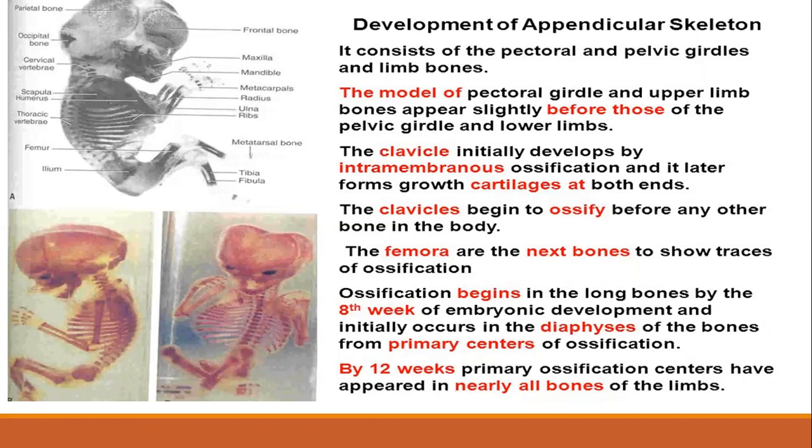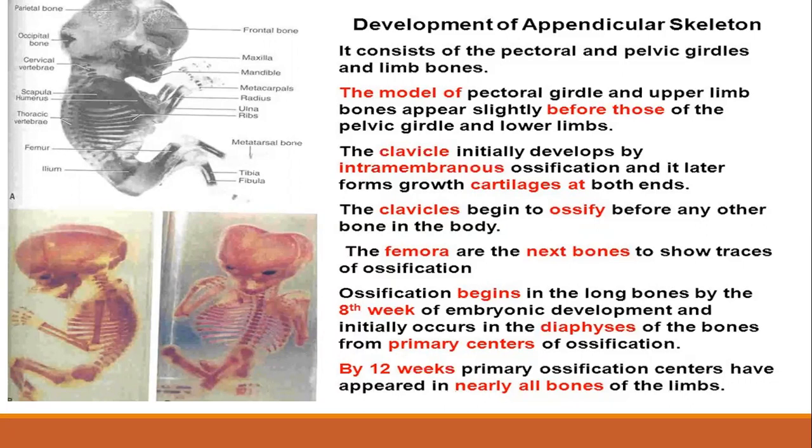what endochondral ossification is. Endochondral ossification means first the mesenchyme is going to convert into a cartilaginous model, a hyaline cartilaginous model. The hyaline cartilaginous model is then going to ossify and give you bones. But there is an exception to this in the upper limb, and that is the clavicle. The clavicle, the bone lying horizontally in your upper limb, ossifies by intramembranous ossification. It directly ossifies from membranous tissue into bone.